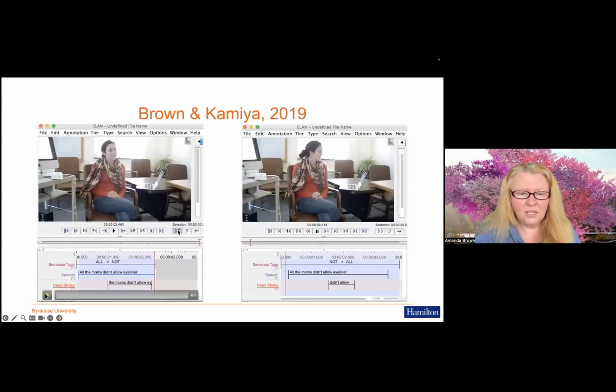On the left side here, you see that all not context, so no magnolias bloomed. You're going to see a longer head shake going on here.